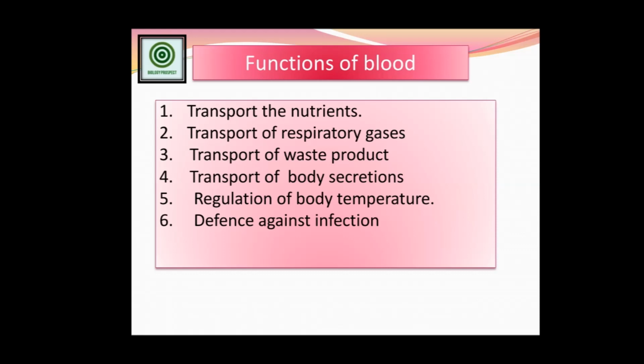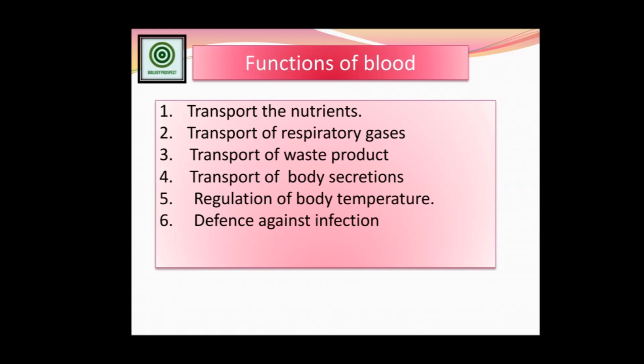Transport of waste products: obviously the waste products produced inside the cell are removed from there, so the waste products come out through the blood. Transport of body secretions: body secretions include hormones as well as enzymes, and different types of secretions that move from one part to another part. It is also possible because of the blood.